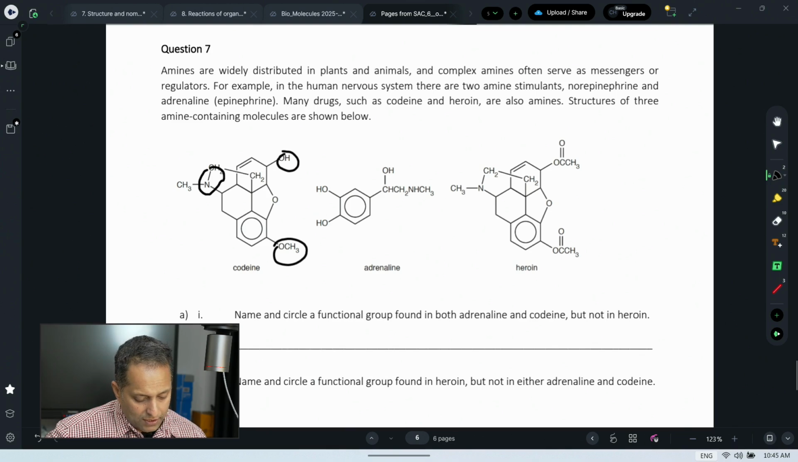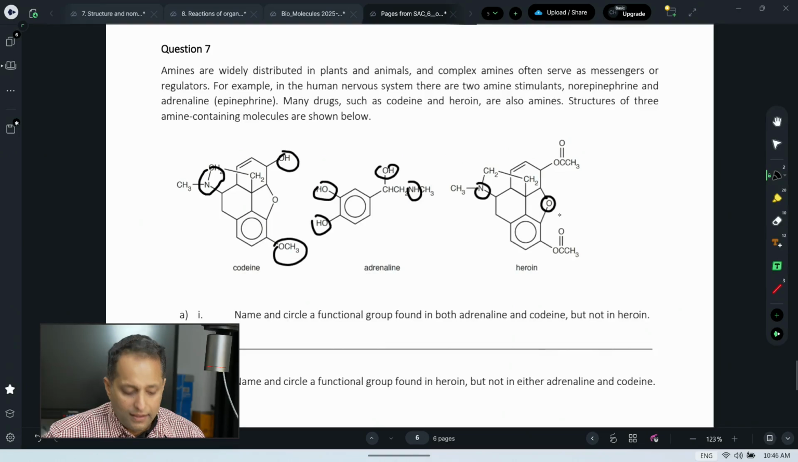That is in codeine. The question is asking name and circle the functional group found in both adrenaline and codeine, but not heroin. Adrenaline has got hydroxyl, hydroxyl, hydroxyl. This has got amine as well. Here it is a secondary amine. Heroin has got a tertiary amine here, glycosidic here, not glycosidic, it's wrong. It is ether, ether. This is ether, and this is ester.